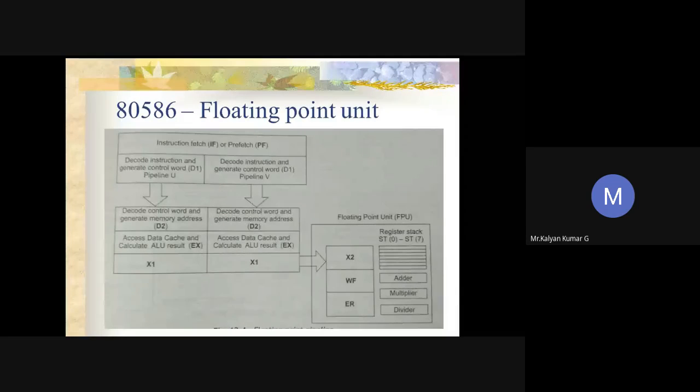Before writing the floating point data to the data cache, the floating point unit internally converts this internal data format into the appropriate memory representation format. For that purpose, we use the opcode fetch or execute unit. Followed by floating point execute 1. So what does floating point execute 1 mean?